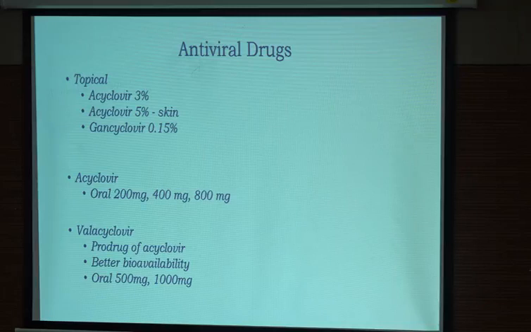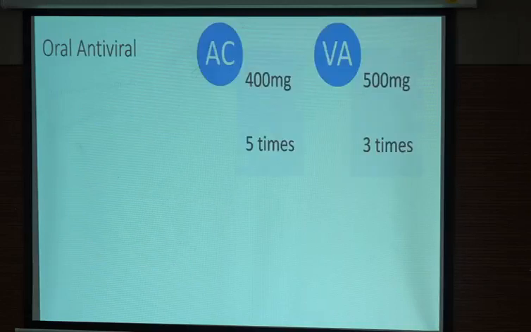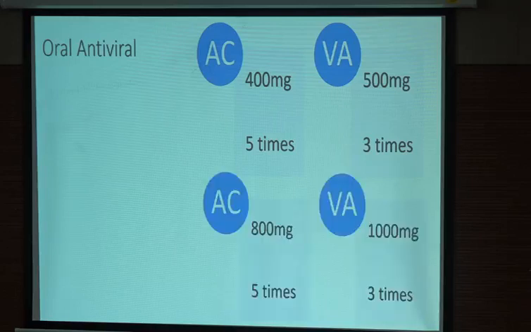The good thing about valacyclovir is that it is a prodrug of acyclovir, but its bioavailability is very high. With acyclovir, hardly 30% of the drug gets absorbed. With valacyclovir, absorption is high. This is the reason that the dose required for acyclovir is higher, and for valacyclovir it's less. So the acyclovir patient needs to take it 5 times a day, meaning every 3 hours, whereas valacyclovir is required thrice a day. So the dosage is much more convenient. And the same conversion goes for the higher dosage.